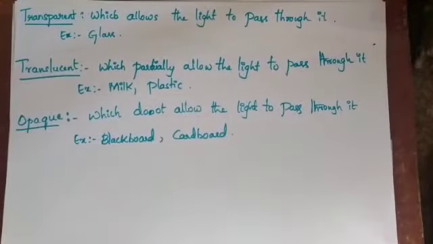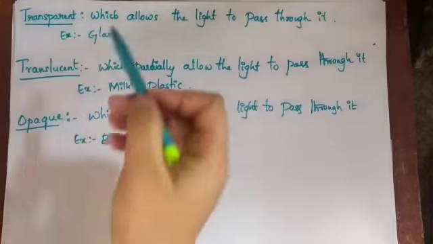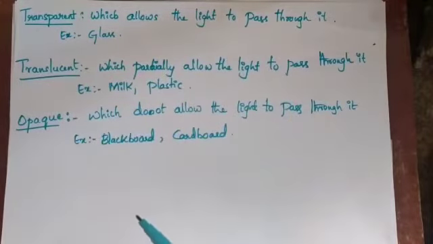So by the activity you are able to say what are transparent materials, translucent materials and opaque objects. Transparent material allows the light to pass through it. So I have taken a glass of water, so that when I pass light over it, it allows the light to pass through.